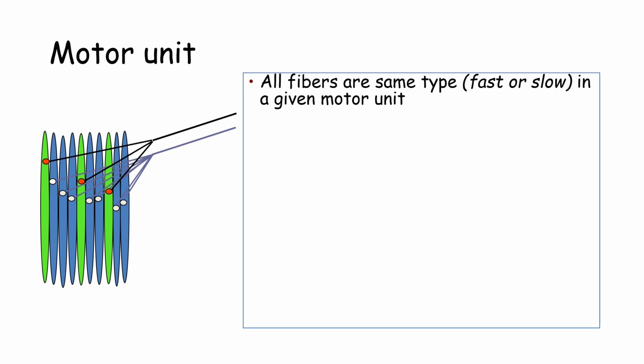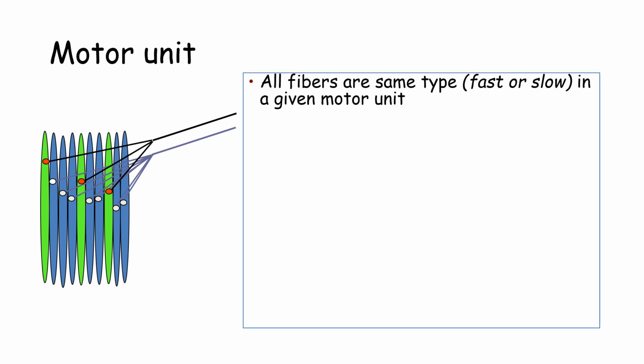You can see two types of motor unit, one in green and one in blue. One neuron is innervating all the muscle fibers that are in blue. This is one motor unit and it is a larger motor unit. The second one is innervating only the muscle fibers with green color. So this is a smaller motor unit.